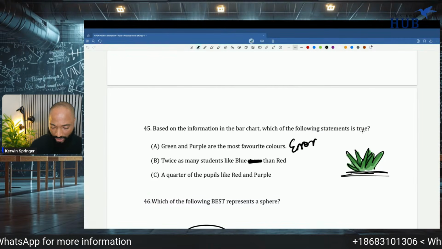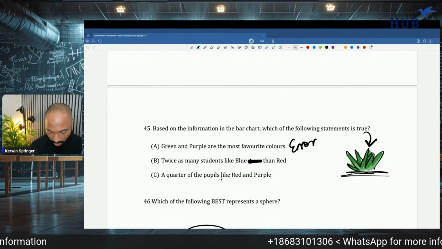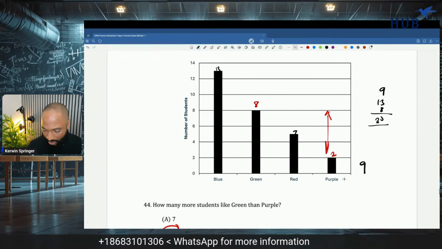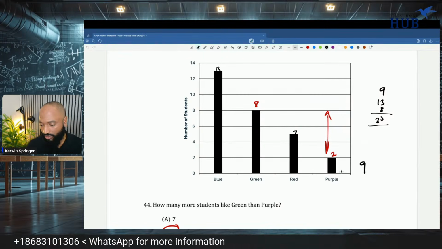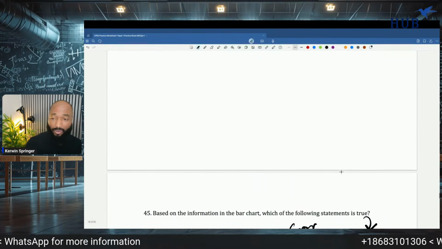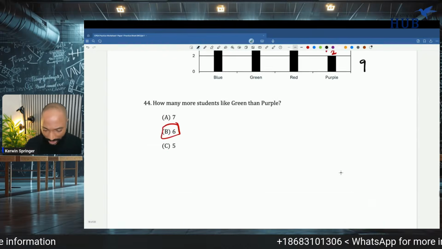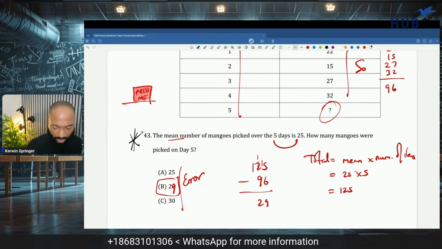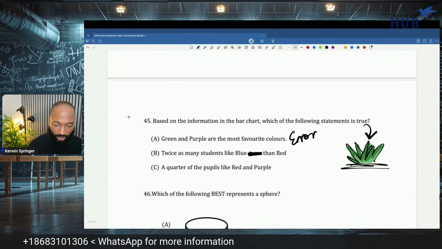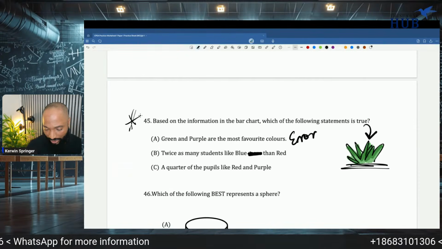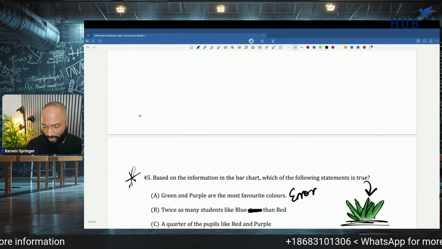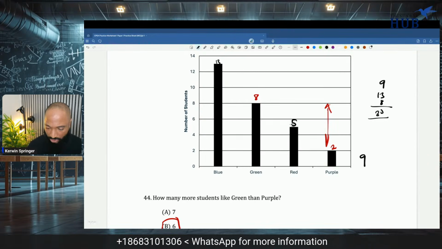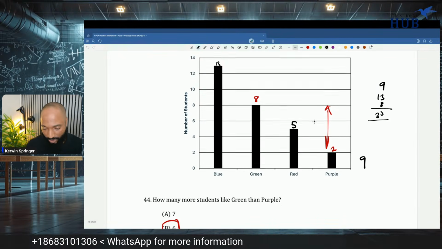This question also needs to touch grass. A quarter of the people like red and purple. Red and purple comes up to 9, and 9 is not a quarter. I blame it on the people who write 6-7 in the chat. Since I write 6-7 in the chat, this question has an error. And it's them 6-7 people, boy. That's why I had to ban them. And this question had an error in it. Red is 5. How much is red? Oh, red is 5. My bad. I can't count. Alright, I take back the blame, 6-7 people.